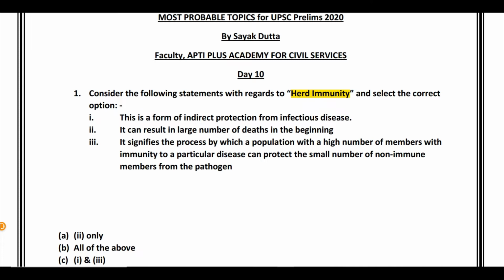The third statement, it signifies the process by which a population with a high number of members with immunity to a particular disease can protect the small number of non-immune members from the pathogen. So the third statement is also correct, and we get to see this particular term. It had come in the news mainly with regards to UK, where it was initially decided that UK will be following this particular policy of herd immunity to deal with the coronavirus, COVID-19.